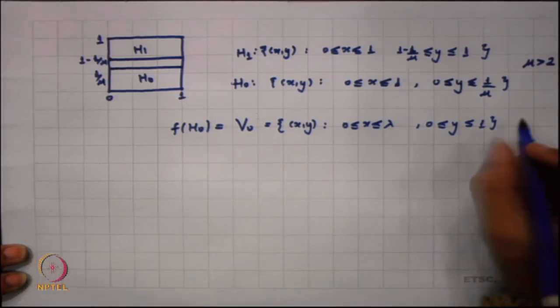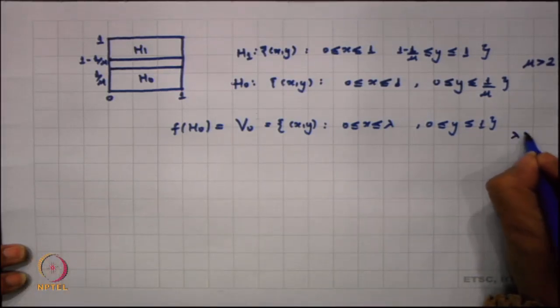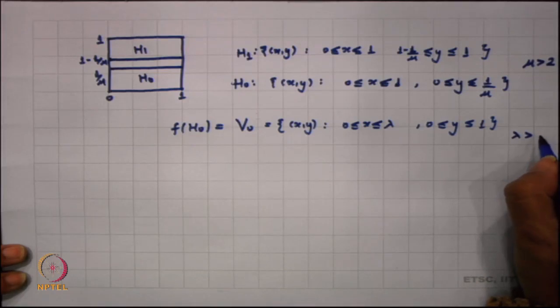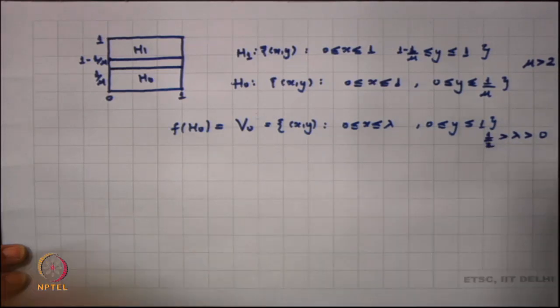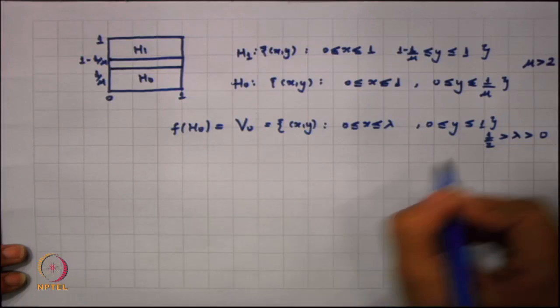Then the question is what is lambda? So, we take lambda to be greater than 0, but maybe we want our lambda to be less than half. So, this is my lambda.